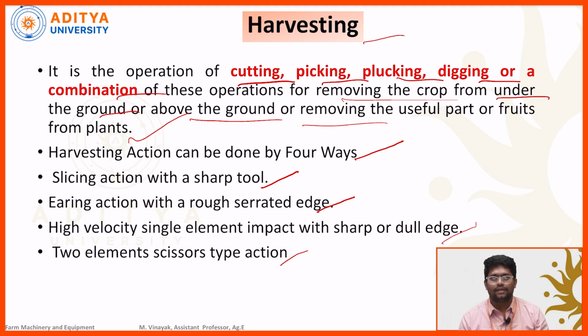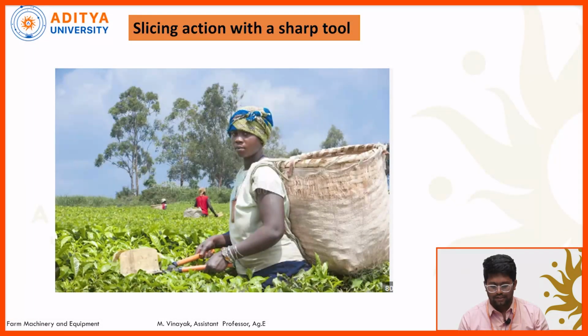This one is a sharp tool, and by using it we can carry out the harvesting operation. Most of the tea leaves, as well as coffee leaves, we can harvest with this type of small tool. This is a slicing action. For the harvesting of tea crop, we use this type of tools.